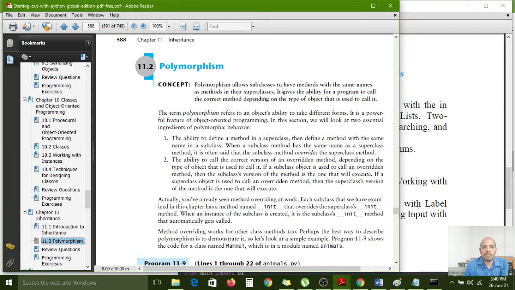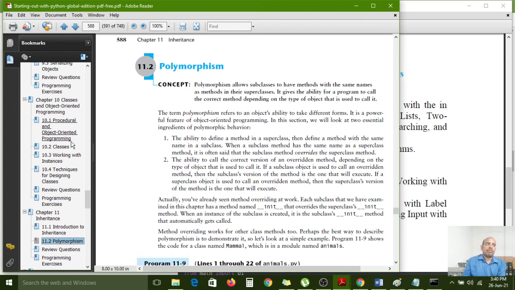Next, polymorphism allows subclasses to have methods with the same names as methods in their superclasses. It gives the program the ability to call the correct method depending on the type of object that is used to call it. The term polymorphism refers to an object's ability to take different forms. What is the meaning of polymorphism actually? Poly means many, morphism means ways.